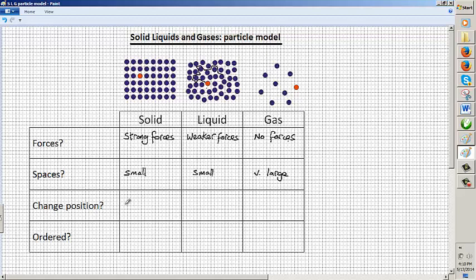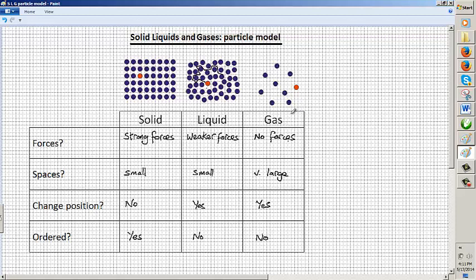So change position: solid, no; liquid, yes; and again in a gas, yes, it can. The particles of a gas can easily change position. And finally, whether ordered: solid, yes, they're very ordered; liquid, no; and gas, no.